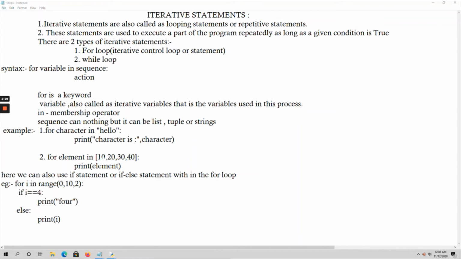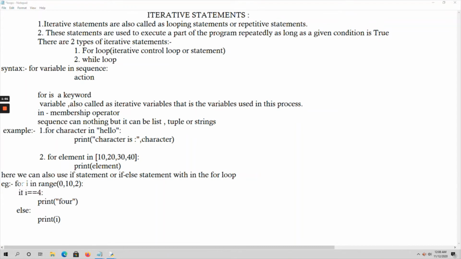Similarly, in the second example I have taken a list of elements, and I am going to print each and every element on the output screen. Next, within the for loop we can also include if else statements. Simple if, if else, like that we can include all these statements in the for loop. Here I have taken a range of elements.